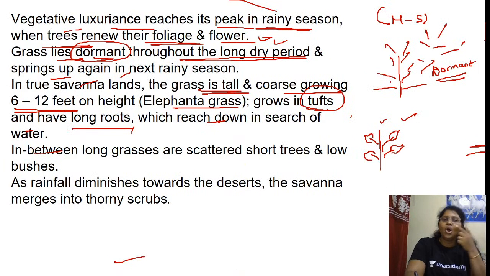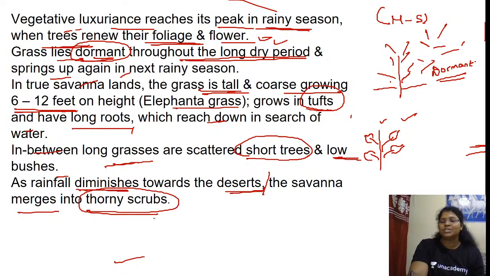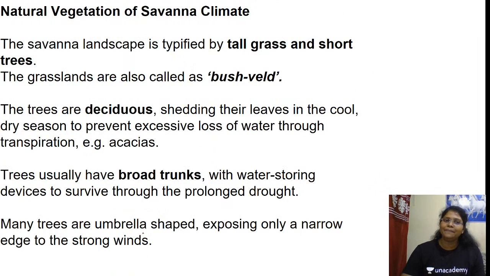In between the long grasses are scattered short trees and low bushes. As rainfall diminishes towards the desert, the savanna merges into thorny scrubs. So it is dominated by tall grass, and here we have short trees and thorny scrubs. Is this clear? Are you getting an idea?